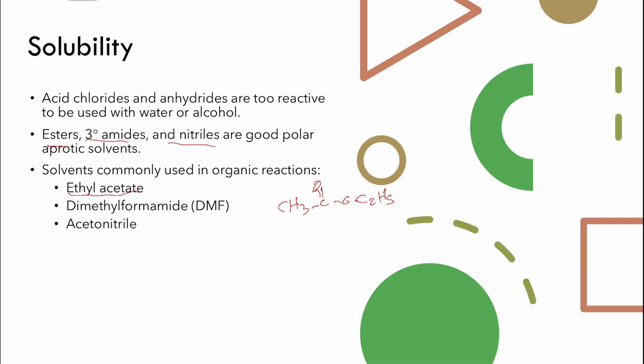So it's ethyl acetate. This is a very common ester. We have the dimethylformamide. This is a tertiary amide. So how do we draw the dimethylformamide?